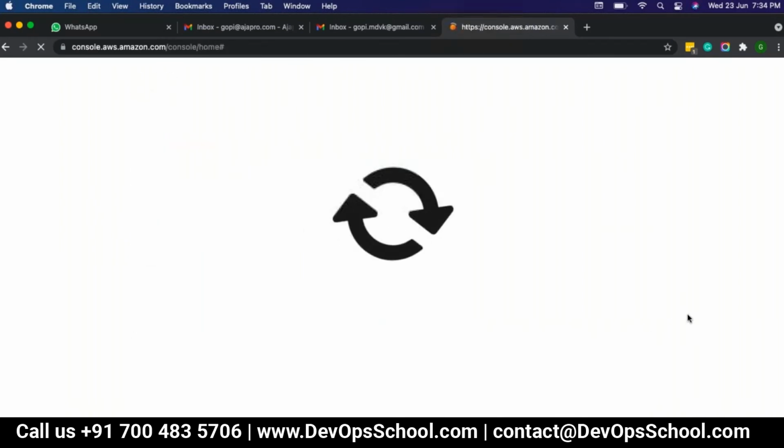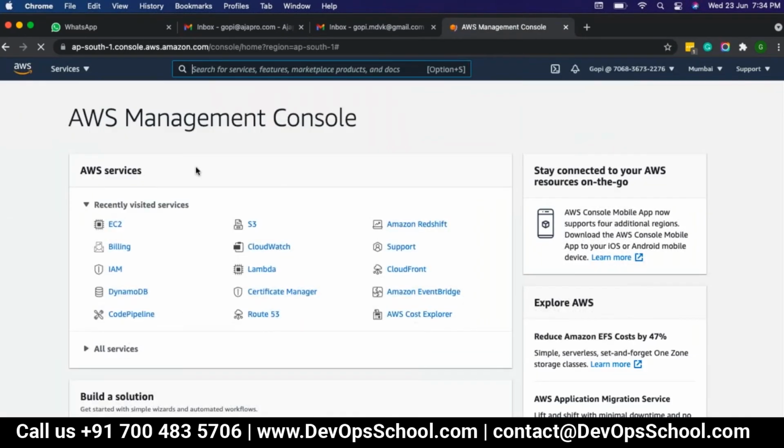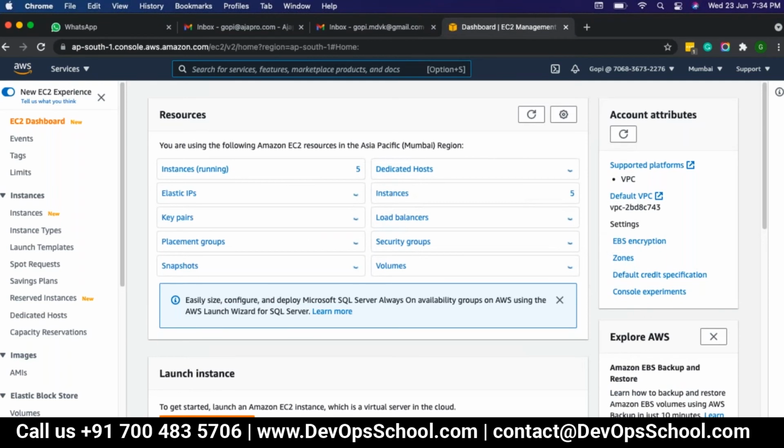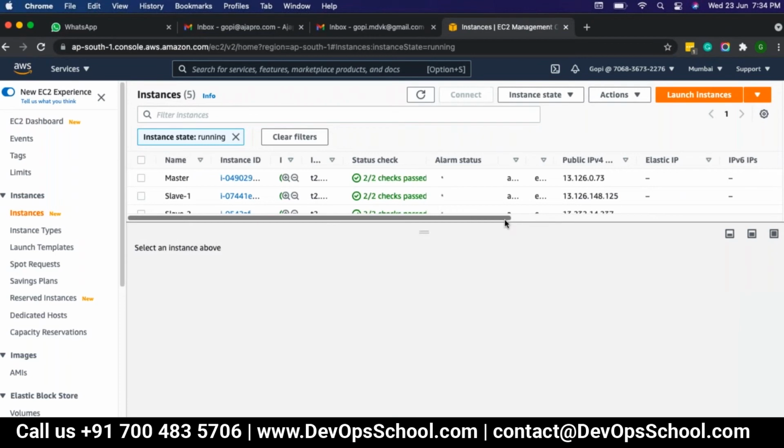The major services in AWS are EC2, CloudFormation. For a cloud engineer, we should have CloudFormation, then CodePipelines and then container services. These we should have.